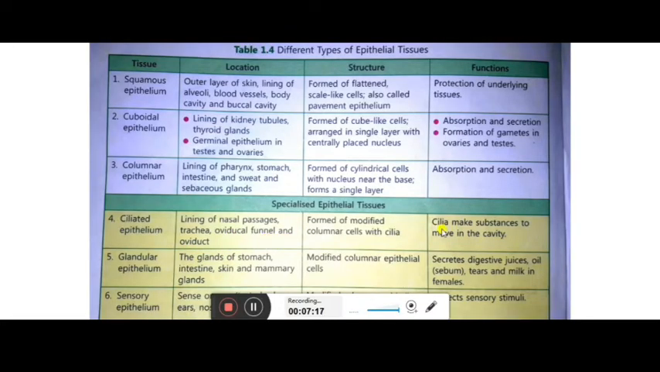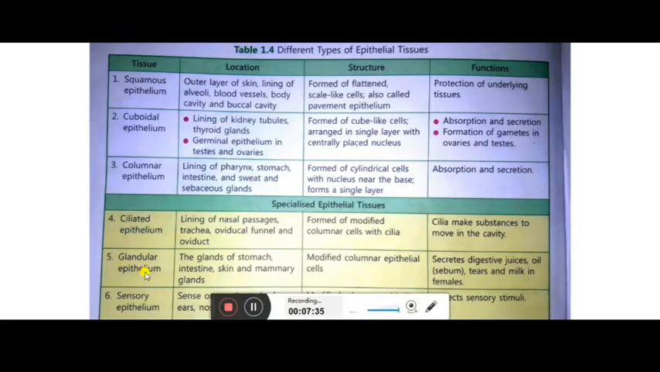And what does it do? Cilia make substances to move in the cavity. As the cilia will keep on moving, and it is having different ways of movement. So these rest three are the specialized epithelial tissues.